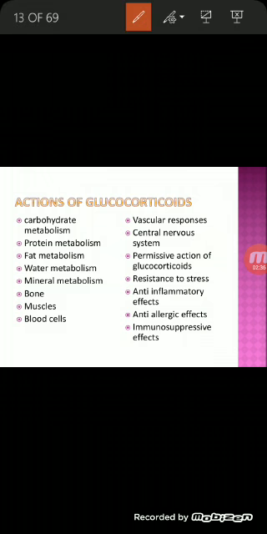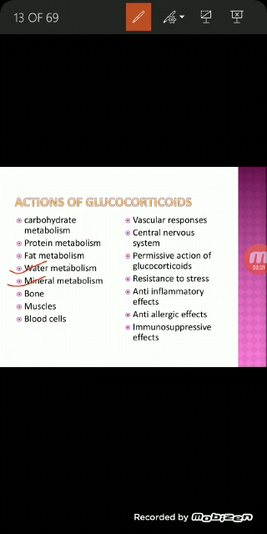And in fat, you will have free fatty acid production that is utilized as energy and ketone bodies are produced. Glucocorticoids increase the deposition of fatty acids in abnormal positions. In water and mineral balance, water excretion is promoted, that is, it promotes diuresis, and in minerals it helps in the retention of